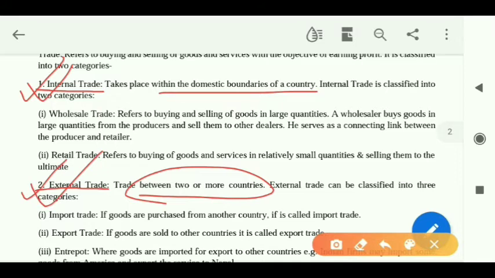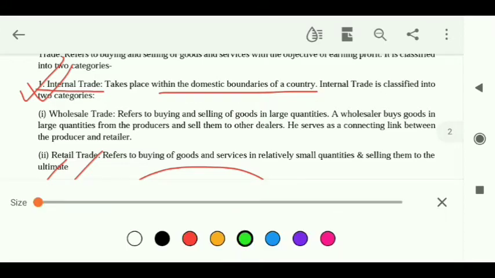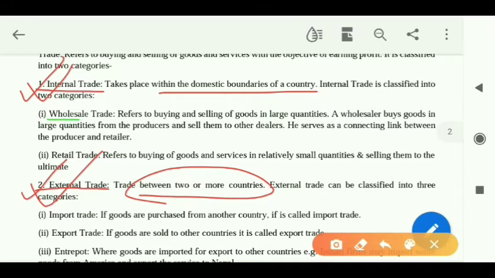Now internal trade can also be divided into two categories. What are the two categories? Wholesale trade and retail trade. What is wholesale trade? This is very easy. We all must be knowing it. Wholesale trade is buying in large quantities and selling in small quantities to the retailer. And what is retail trade? Retail trade is buying in small quantities and selling to the ultimate customers.